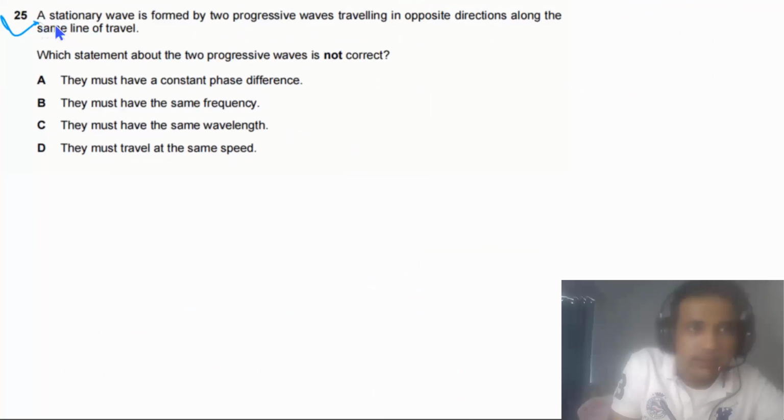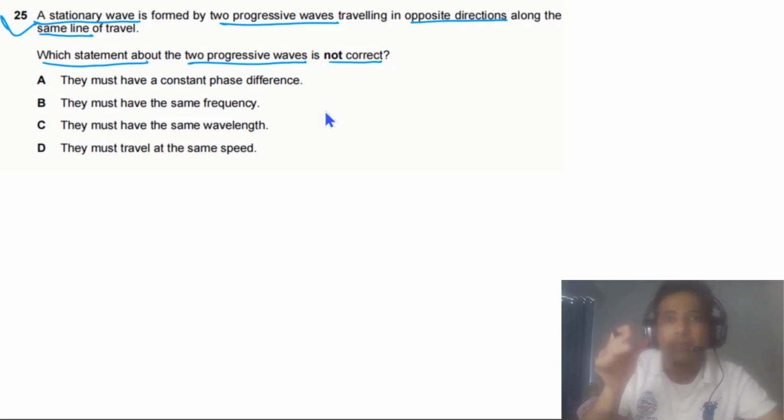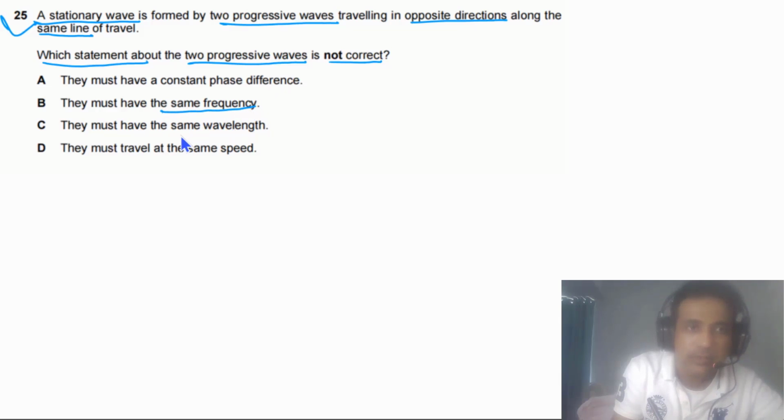Question 25 says a stationary wave is formed by two progressive waves traveling in opposite directions along the same line of travel. Which statement about the two progressive waves is not correct? For a stationary wave to be formed, the two progressive waves should have the same frequency, the same wavelength, and also they must travel at the same speed.